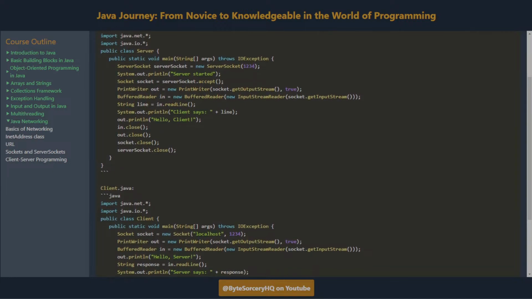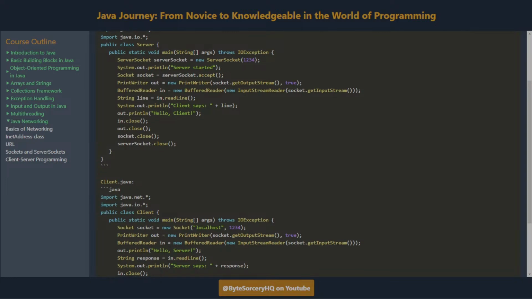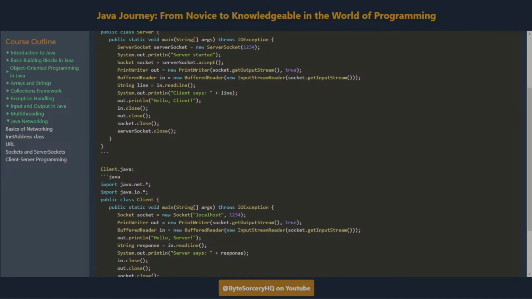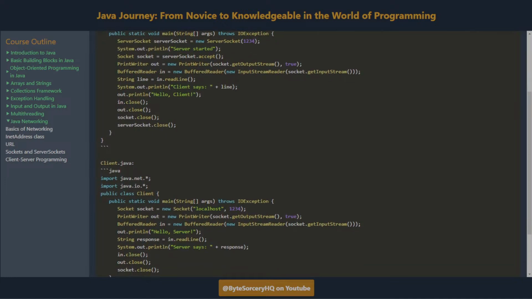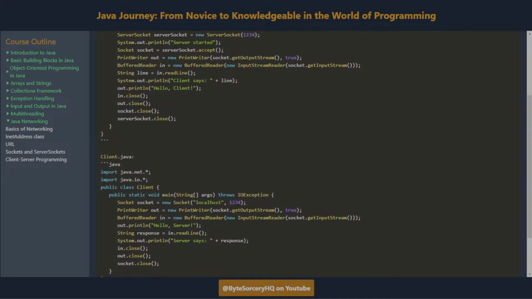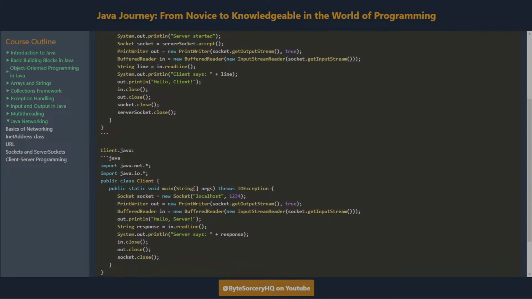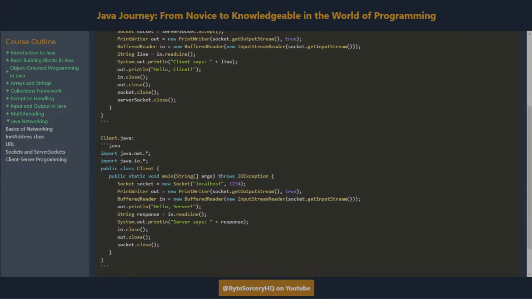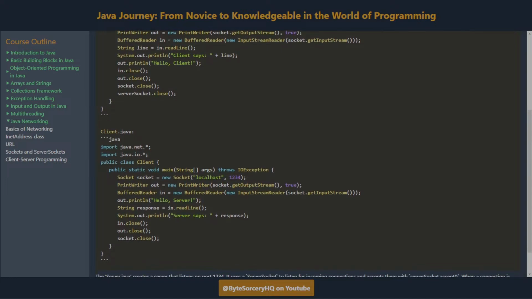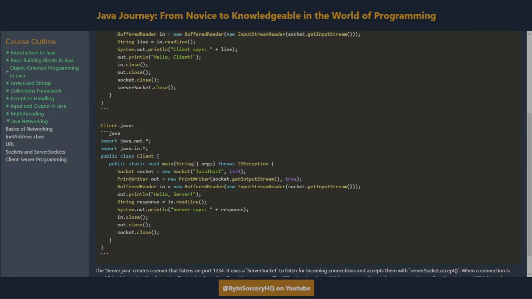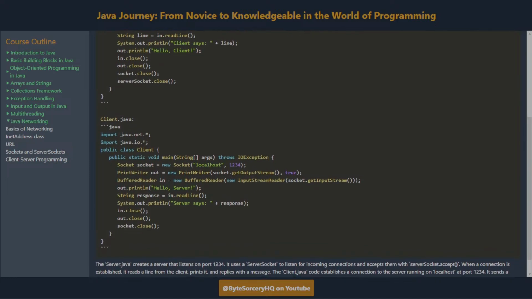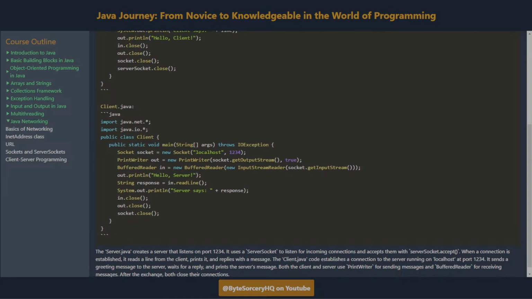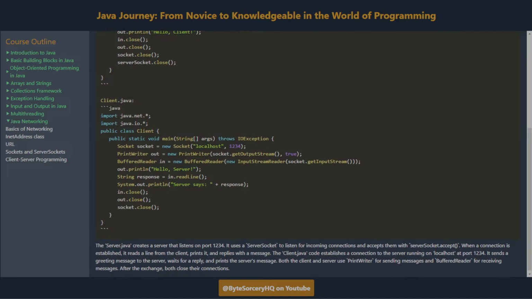Server.java creates a server that listens on port 1234. It uses a ServerSocket to listen for incoming connections and accepts them with serverSocket.accept. When a connection is established, it reads a line from the client, prints it, and replies with a message. The Client.java code establishes a connection to the server running on localhost at port 1234. It sends a greeting message to the server, waits for a reply, and prints the server's message. Both the client and server use PrintWriter for sending messages and BufferedReader for receiving messages. After the exchange, both close their connections.